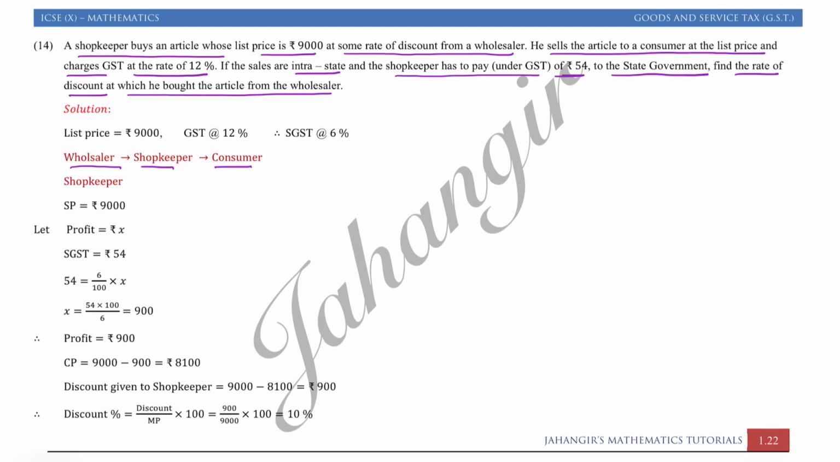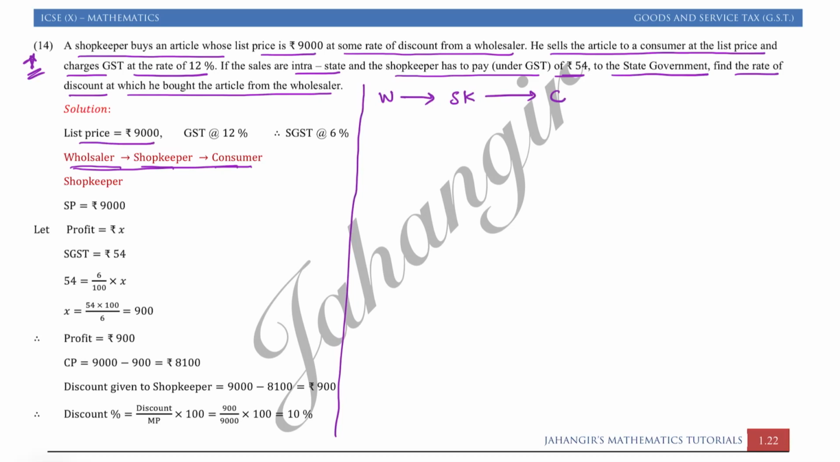This is a little bit confusing question. So mark it as an important question, because whenever you are preparing, you have to go through all these important types of questions because here we have something complicated. So first let us write the chain: wholesaler to shopkeeper, shopkeeper to consumer. I am writing it short because I don't have space.